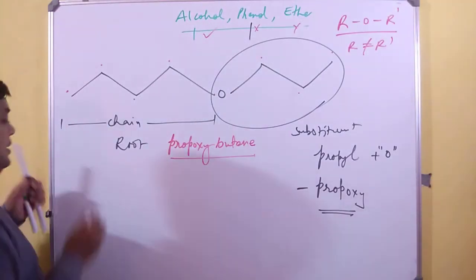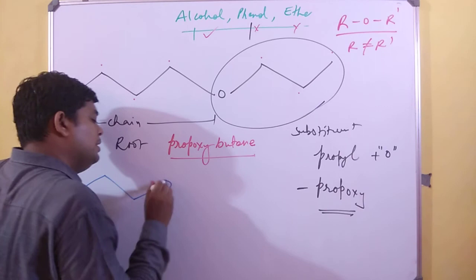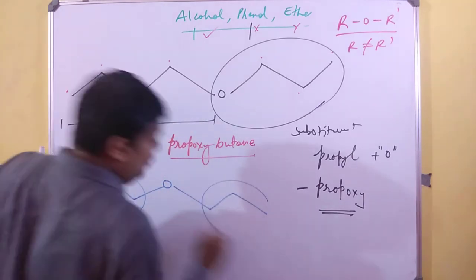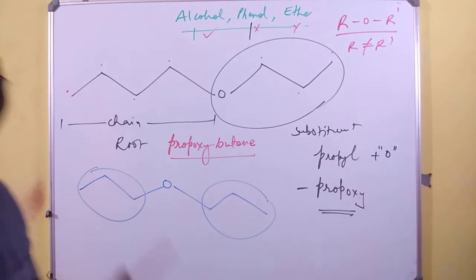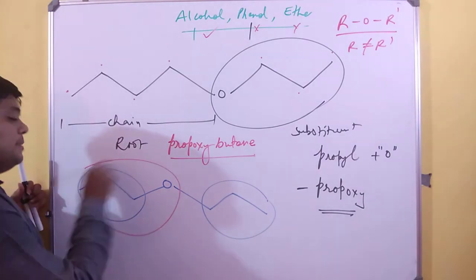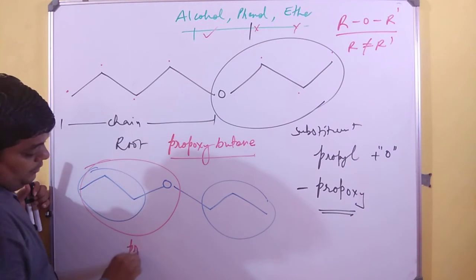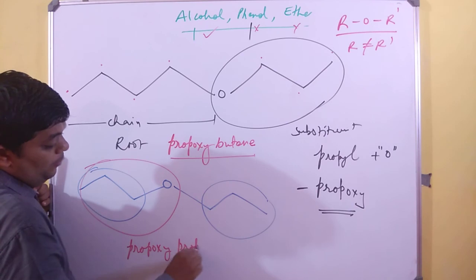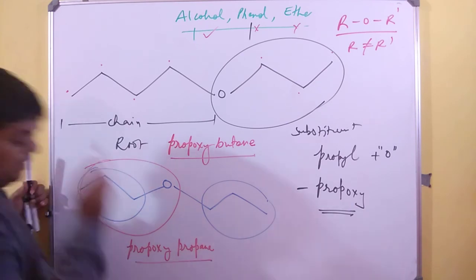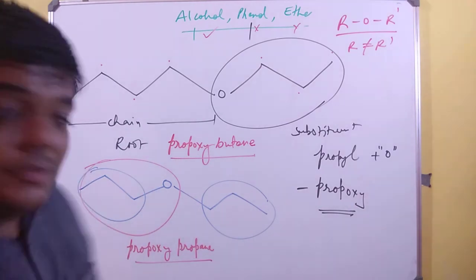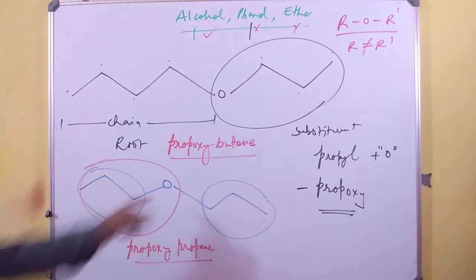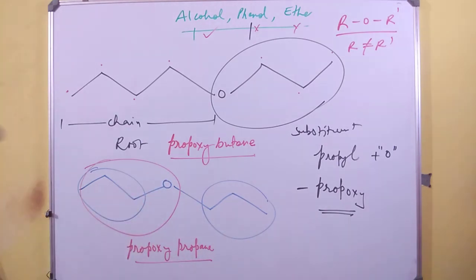Moving ahead, whenever you have a similar number of carbons on each side, 3 over here and 3 over here, anyone can become the chain, anyone can become the substituent. Let us make this the substituent and this the chain. So it will be propoxypropane. This is how it works. Over here, there is no need to number the substituent, because it is not attached to carbon, it is attached to oxygen.